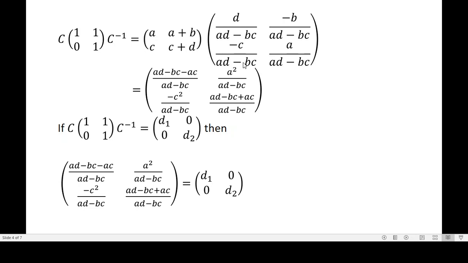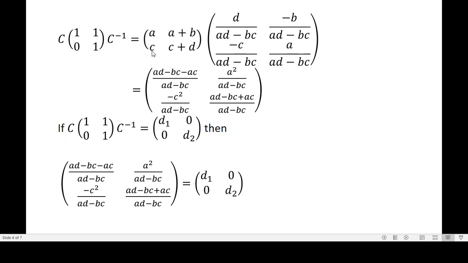Now let us multiply the two matrices. A into D divided by AD minus BC, that is AD divided by AD minus BC, and the next element is minus AC minus BC divided by AD minus BC. So we have AD minus BC minus AC divided by AD minus BC.